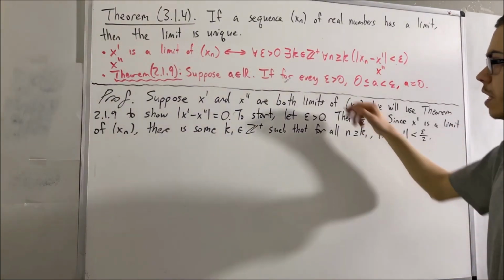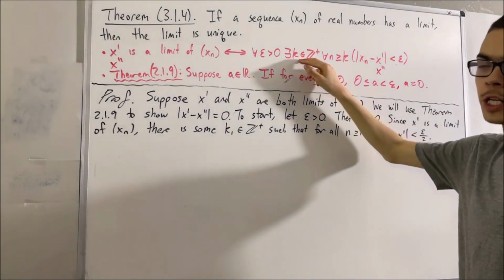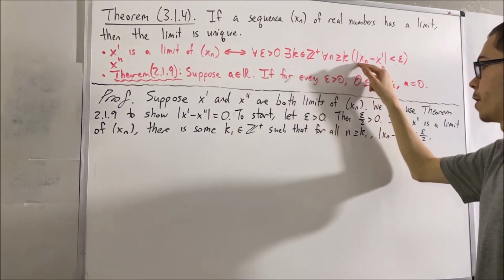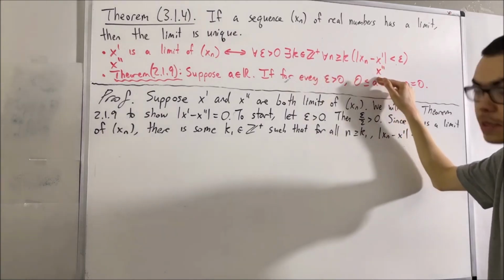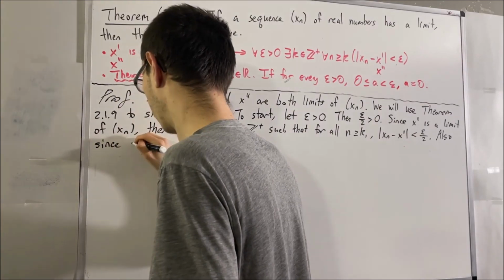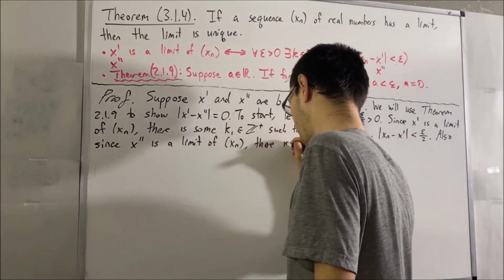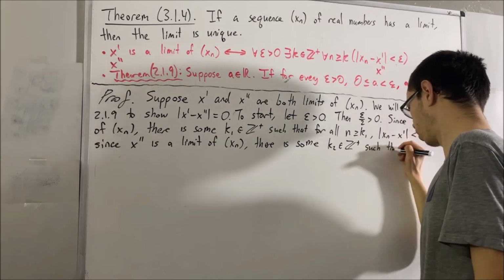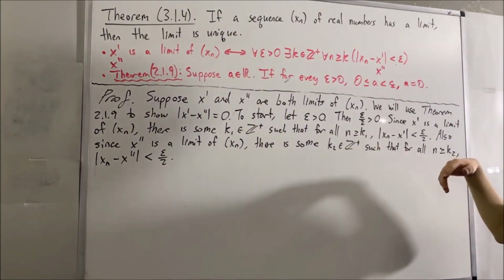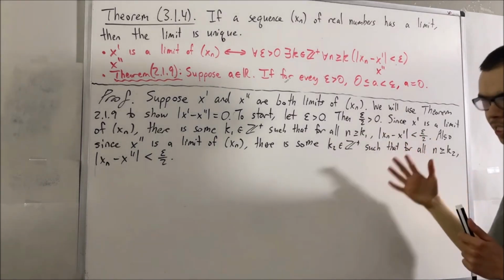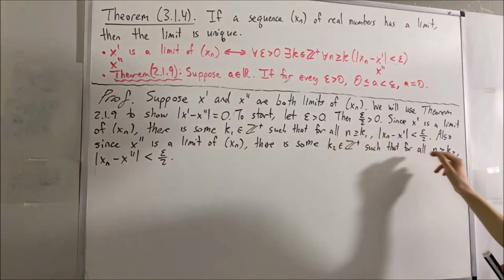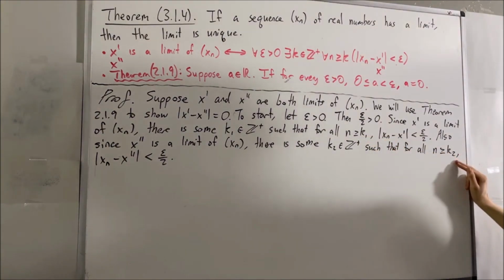And similarly, there exists a positive integer k2, such that for all n greater than or equal to k2, the absolute value of xn minus x prime prime is less than epsilon over 2. Now, I think it's pretty obvious that there exists an integer that is both greater than or equal to k1 and greater than or equal to k2. I'm just going to call that integer n.